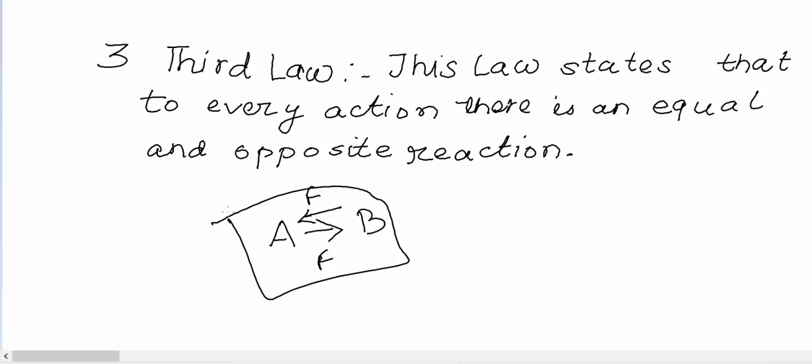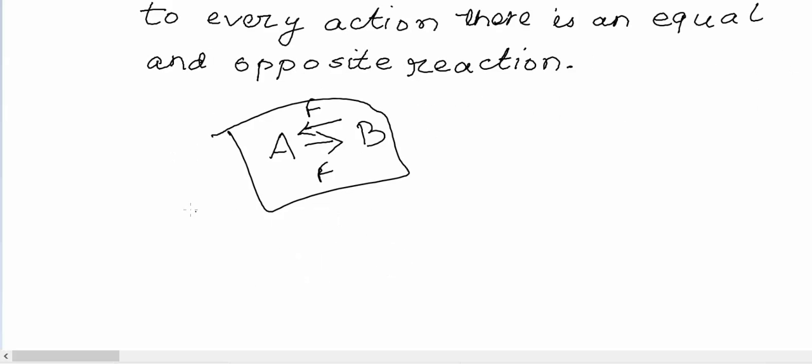So as we learn from the second law, F is equal to ma, the force is the same on the bullet and the gun, but the bullet moves faster and the gun recoils slower compared to the bullet. But there are equal forces acting on them. There are some applications of the third law.